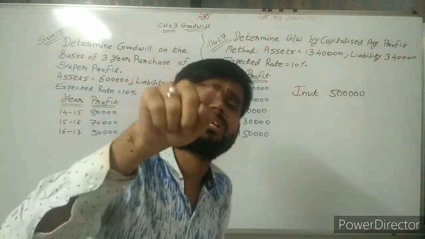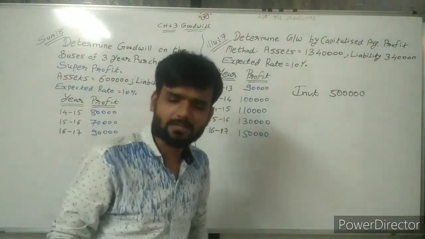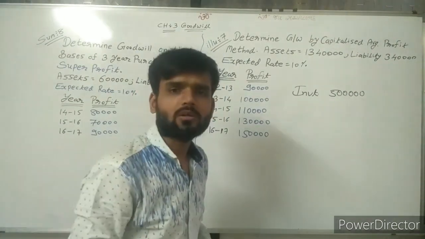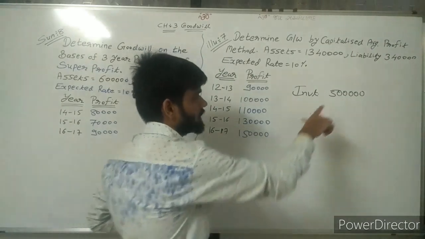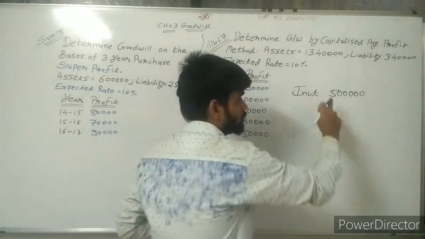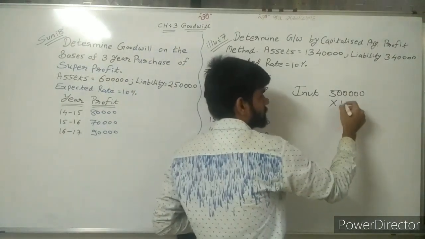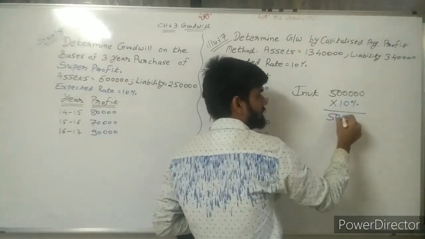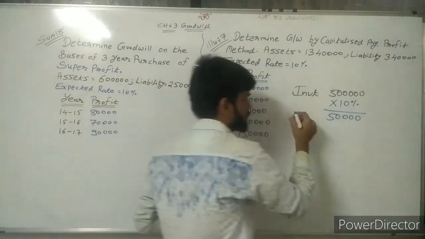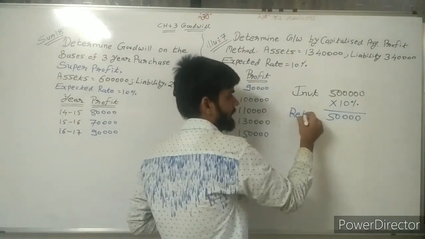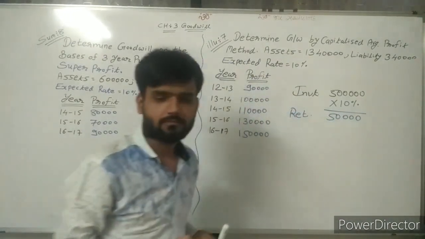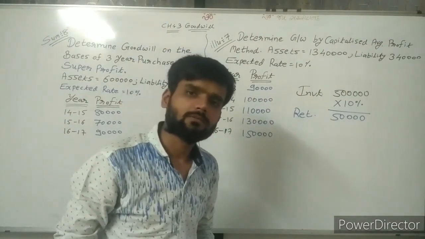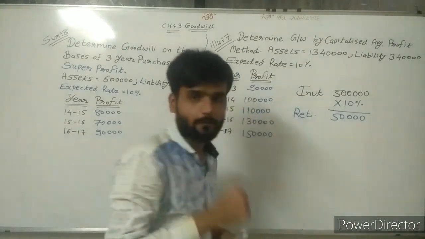What are you expecting? Sir, I am expecting 10% from the person. So what should be your amount? Sir, the return amount: 5 lakh into 10%. Sir, I will expect 50,000 as a return. Now this is the expectation.